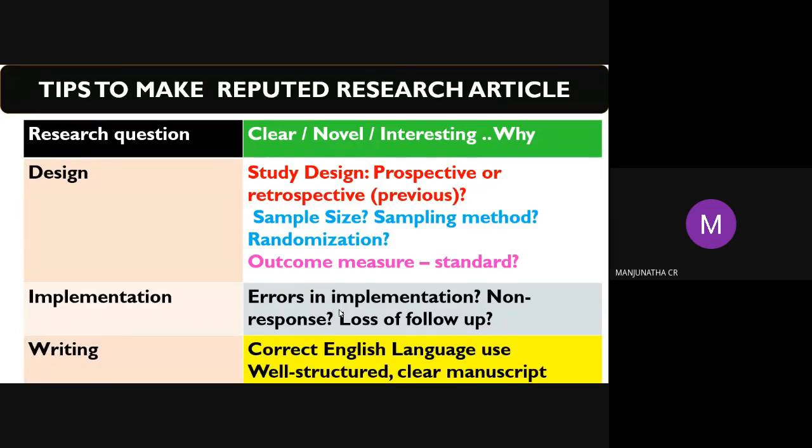They send it to reviewers for revision. If they suggest revision, then you can implement the changes and repolish the article. Writing: use correct English language, a well-structured, clear manuscript. Technical English is very essential to write a paper. Most of us are not so good in English, because we are very good experimentally, but while presenting the English in the article, it is very bad.